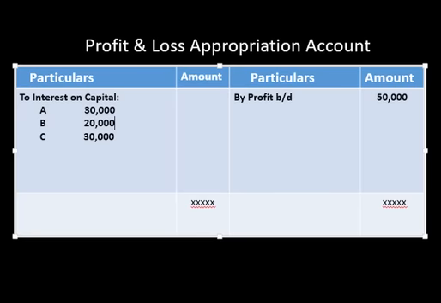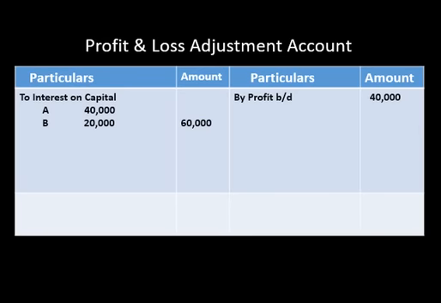But if it is mentioned in your question that they will get the full amount of interest whether there is profit or loss, it means that item will become a charge. And as you know, that charge we do not show in the profit and loss appropriation account. So like you can say this, I am preparing here a profit and loss adjustment account, because the profit and loss account is already prepared, and profit and loss appropriation I cannot prepare because now interest on capital is charged.